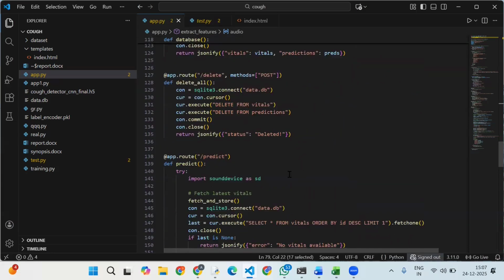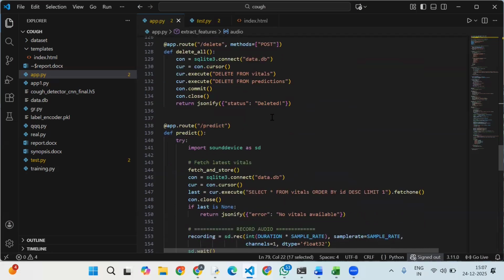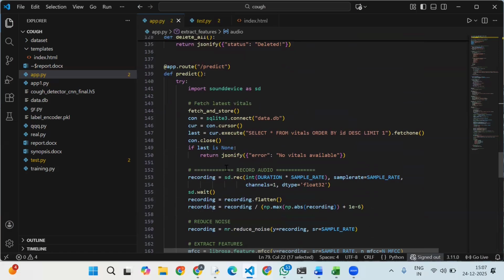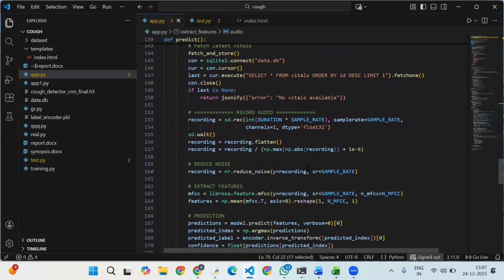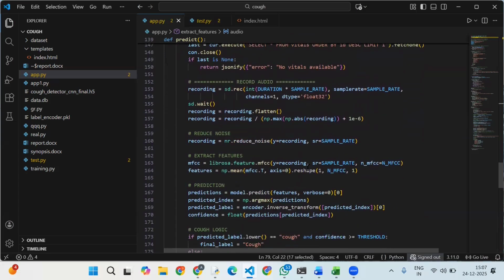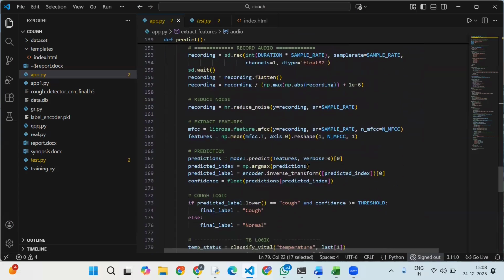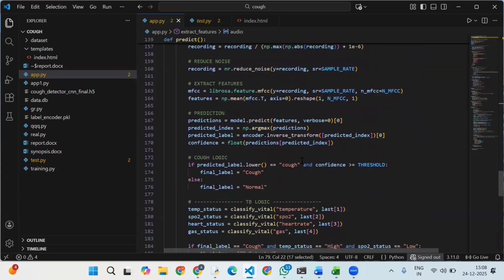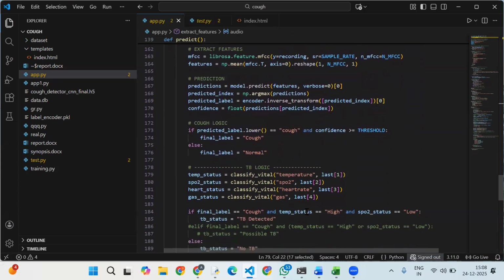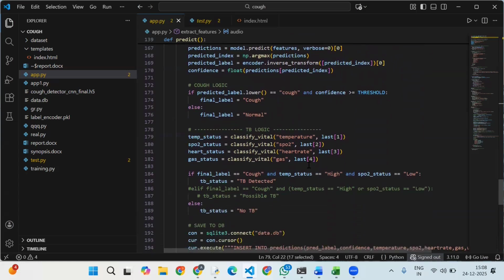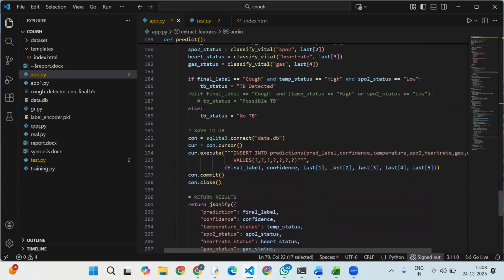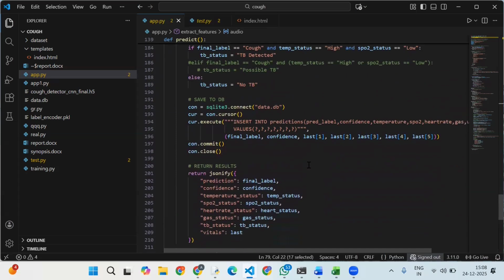So we have a delete button also. If you click the delete button, then all records will be deleted. This is our prediction page. Once the audio is captured, it will be pre-processed and the features extracted. After that it will be given to our model. Our model will predict whether it is a cough or normal, and then we'll integrate the TB logic based on the vital signs. Once after the prediction, it will also be stored in our database.